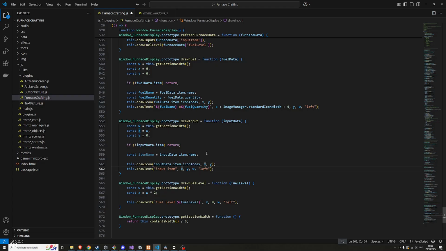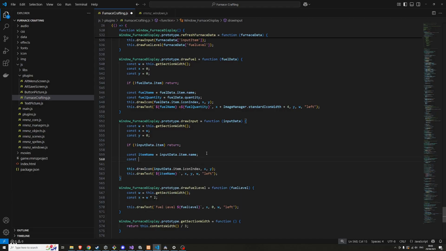Okay, so let's see. Then we want to draw the name, but here is where I'll use the backticks to do this sort of thing again. Item name. Oh yeah, we do need a quantity. I thought that was fuel level this was talking about, but no, it's just the quantity of the fuel item. So same thing, input data dot item. No, dot quantity. There we go. And we'll do times item quantity, draw it at x, y, and for that width, and align it to the left.